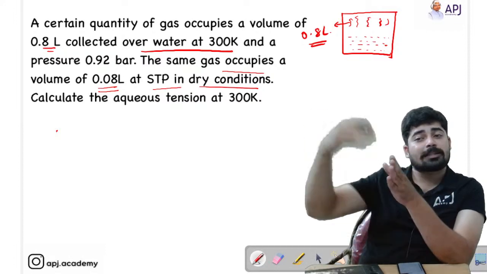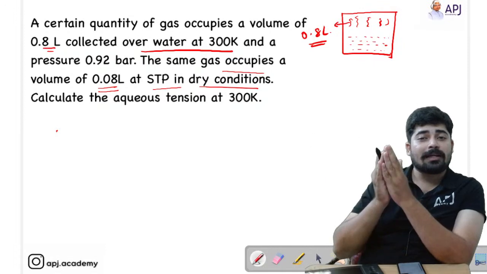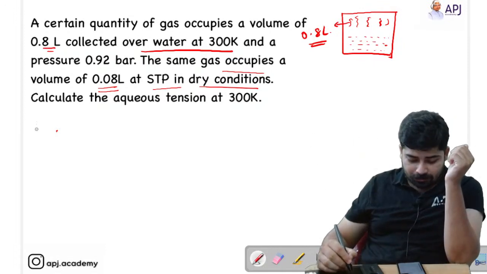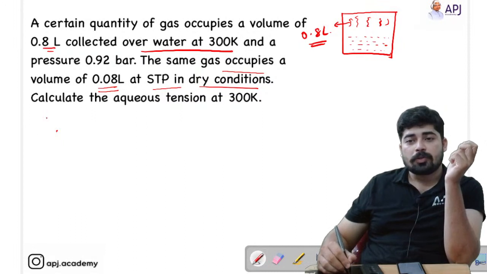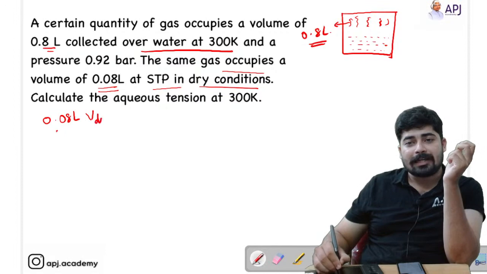That means the rest part of that will be water vapor, right? So 0.08 liter is the volume of the dry gas, and 0.8 liter is the volume of the moist gas.